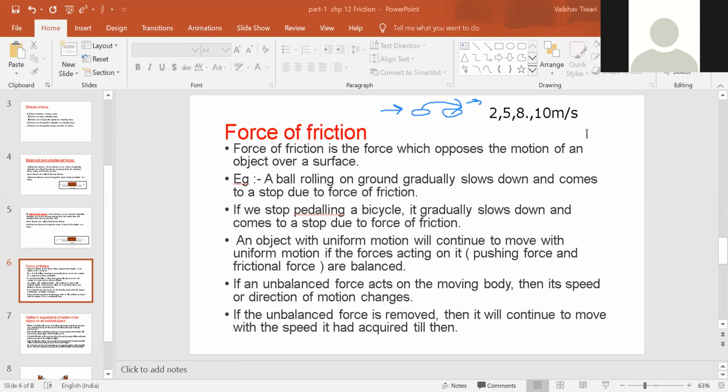So now the speed acquired by the bicycle is 10 meters per second, and if your friend stops pushing the cycle at that moment, the unbalanced force has been removed, and the bicycle will keep moving with the same speed that it had acquired, that is 10 meters per second. But the condition is there should not be any friction from the ground. Okay, understood this? Is this clear to everyone?